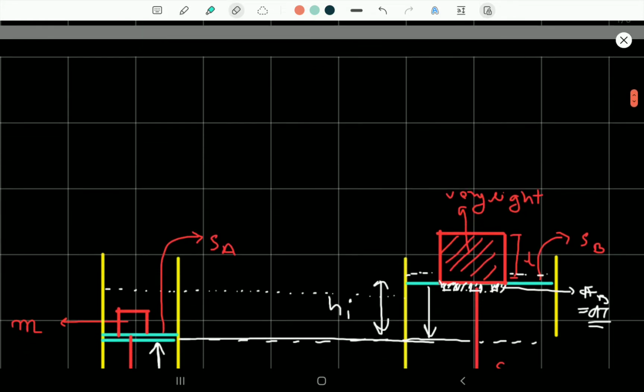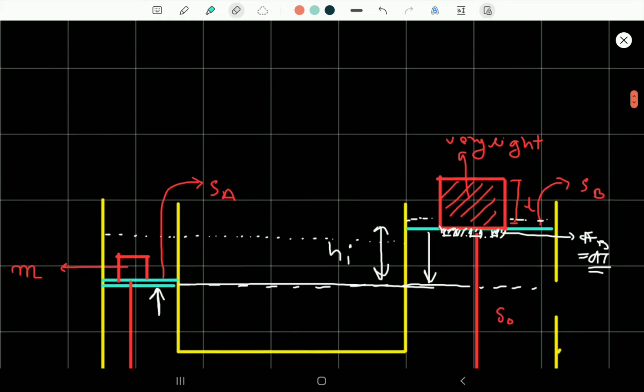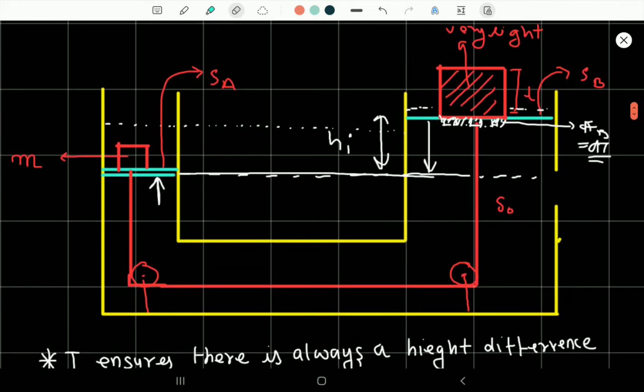I already discussed why this small amount of cube is inside initially, to maintain the tension. Okay, so now let us understand this important analysis.